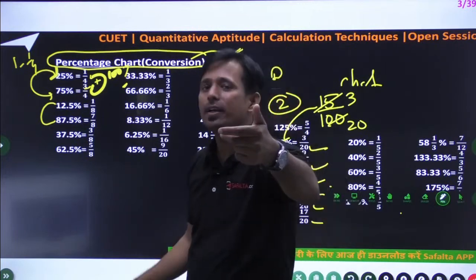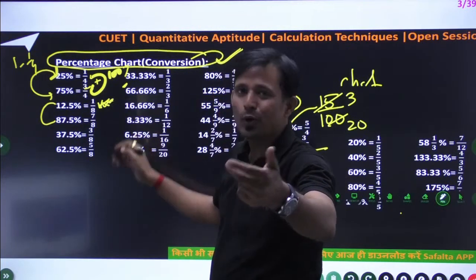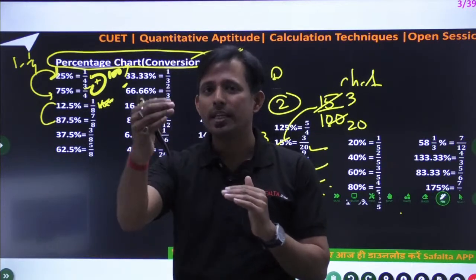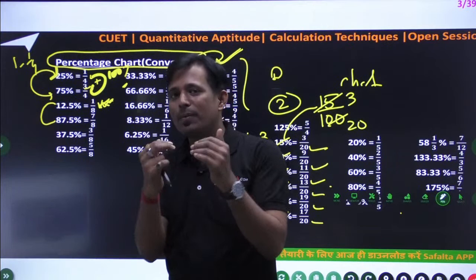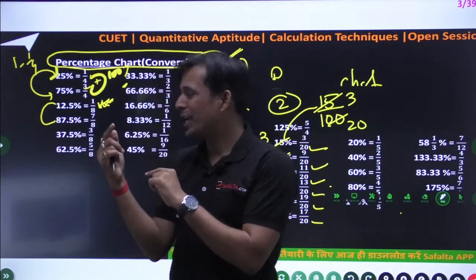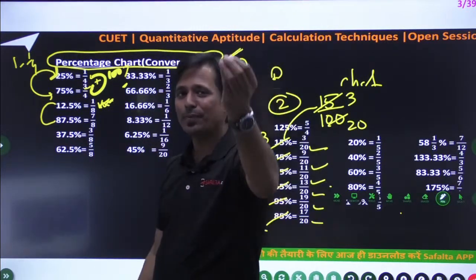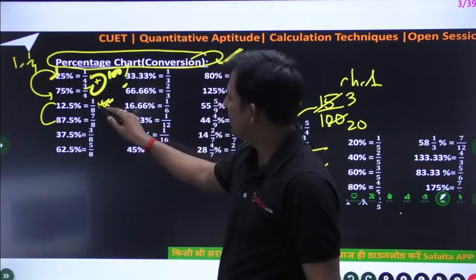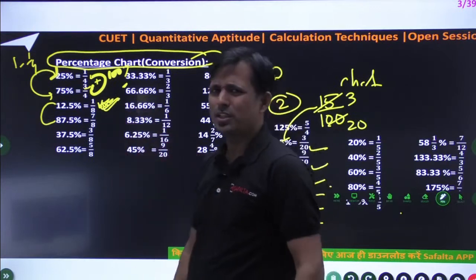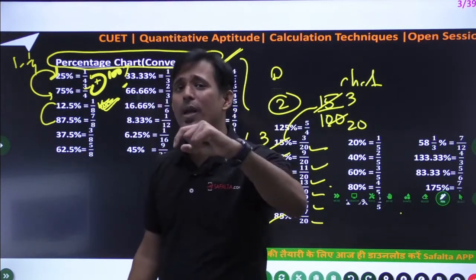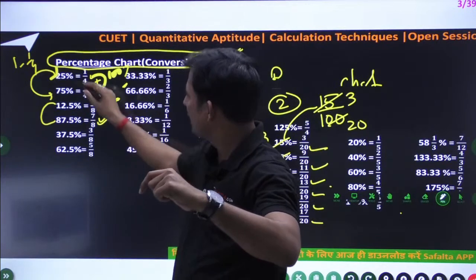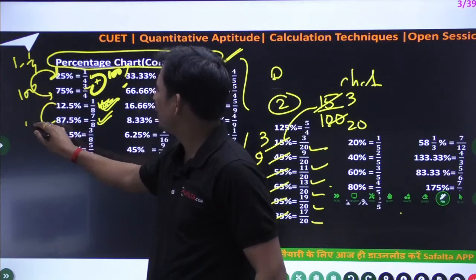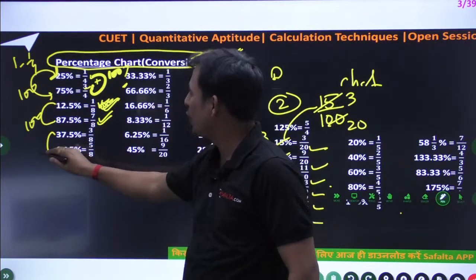Second, this segment. 12.5% is a very common data for your upcoming exam, because in percentage, a man invests 12.5% of his income. Means what? 1 by 8 of his income. You can write 1 by 8 in fraction or 12.5. So 12.5 is 1 by 8. The remaining is 7 by 8, means 100 minus 12.5, that is 87.5. That's why I am putting these two values continuously. So this is also 100%.